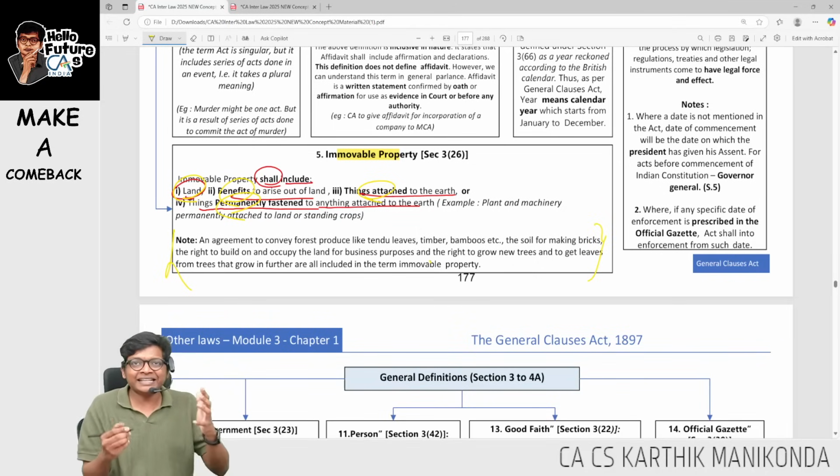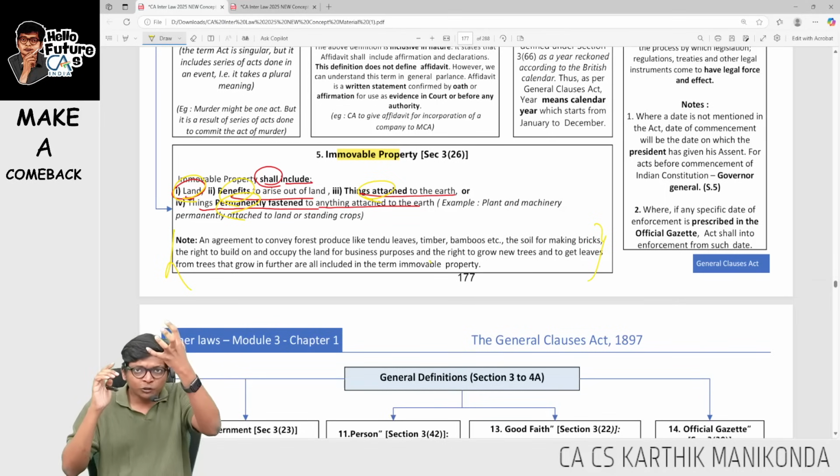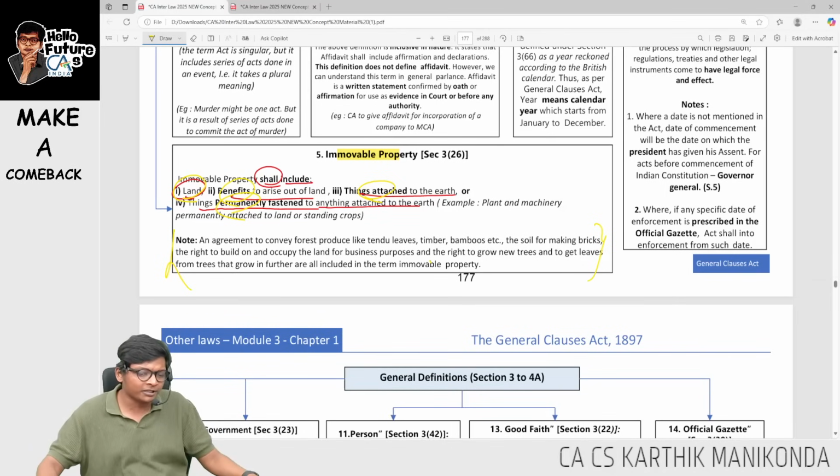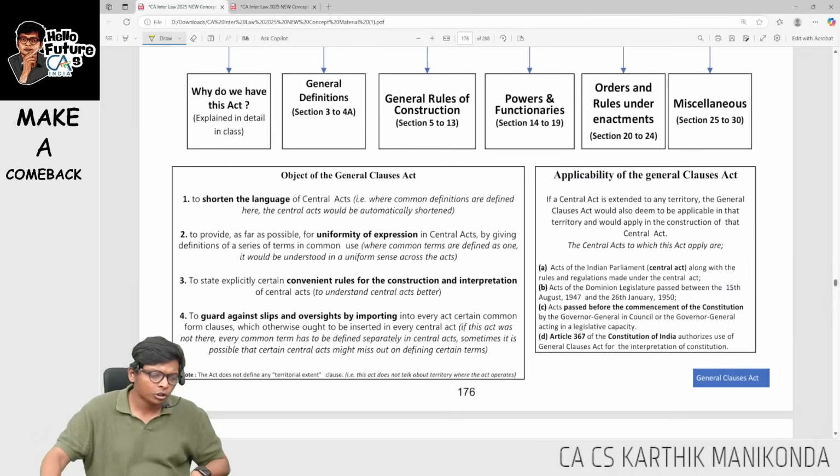Basically, a tree is an immovable property. Mangoes on a tree are immovable property. But once you pluck the mango, it becomes a movable property. Next definition, let me go to good faith, guys.